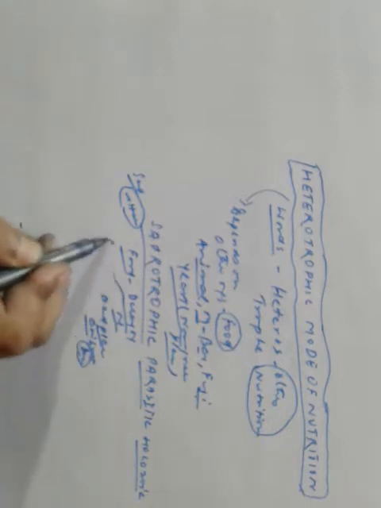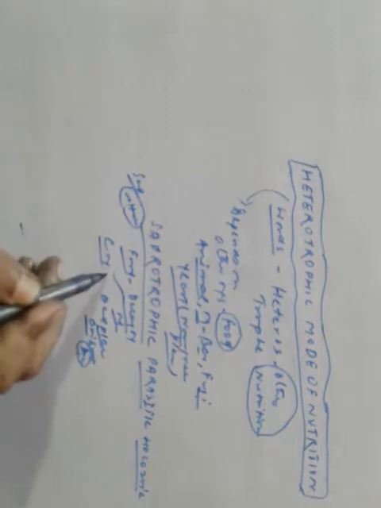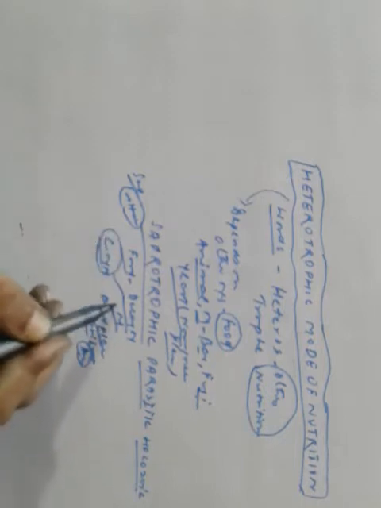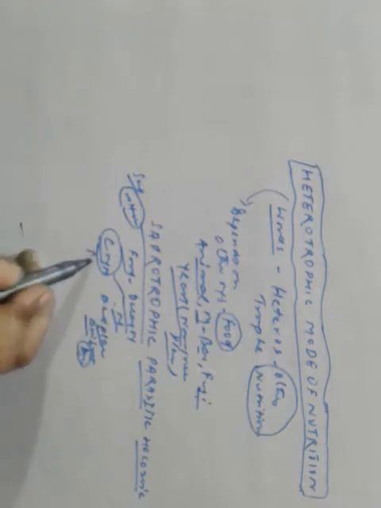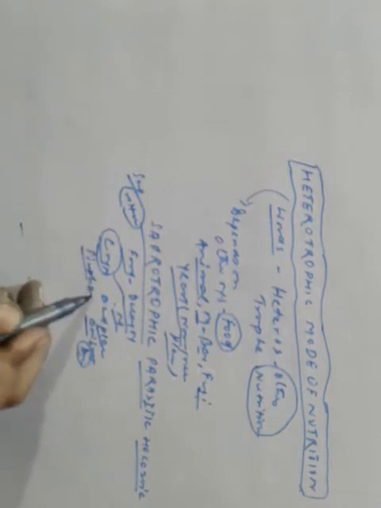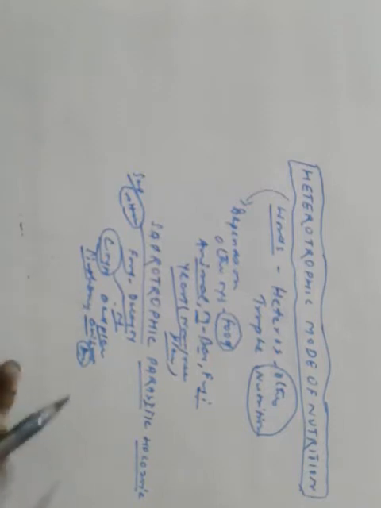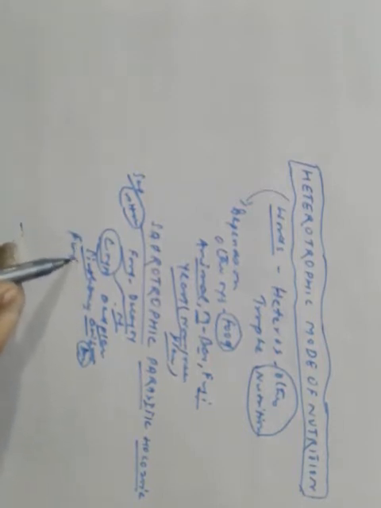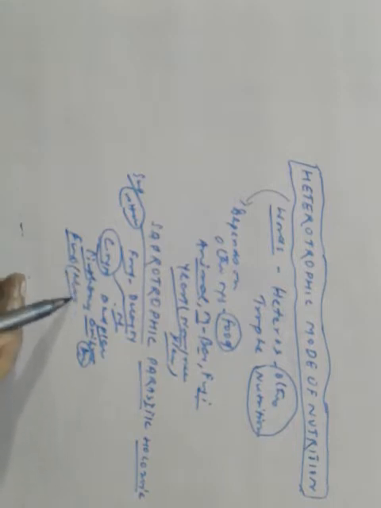Here, the complex organic molecules of decaying organic matter are broken down into simpler ones so that they can be absorbed by the body. The examples are fungi, such as mushroom, bread mold, yeast, and many bacteria.